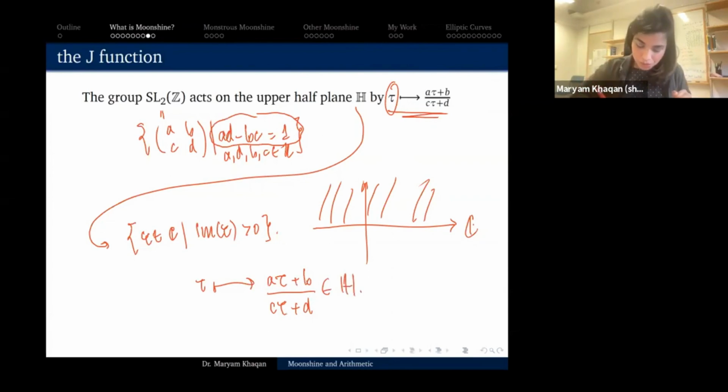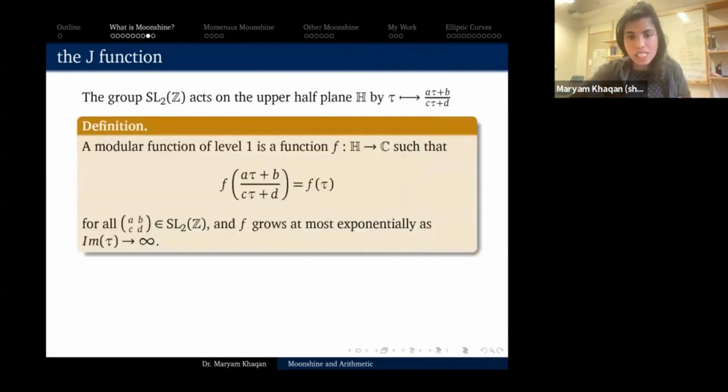A modular function of level 1 is just a function that is invariant under this action. I need some growth condition in order for this function to not be too crazy. This is kind of like saying I want my function to be meromorphic, but don't worry too much about the growth condition. A modular function is just a function that is invariant under this action.